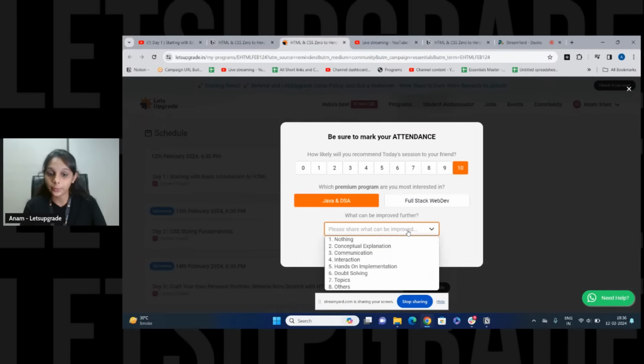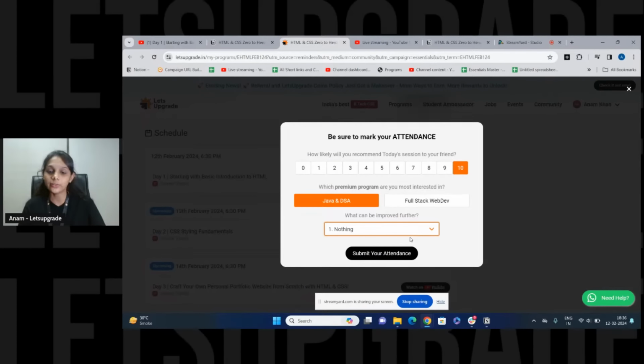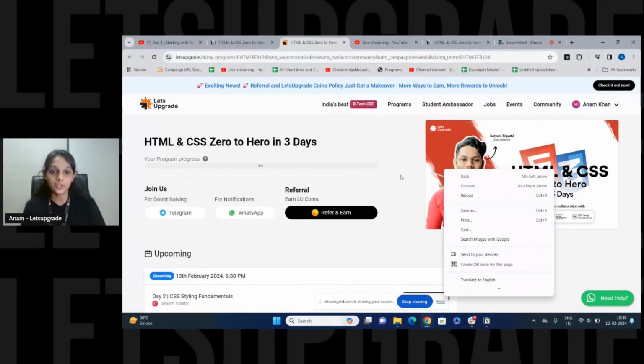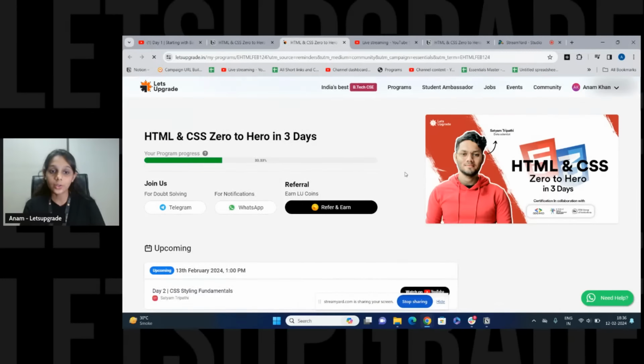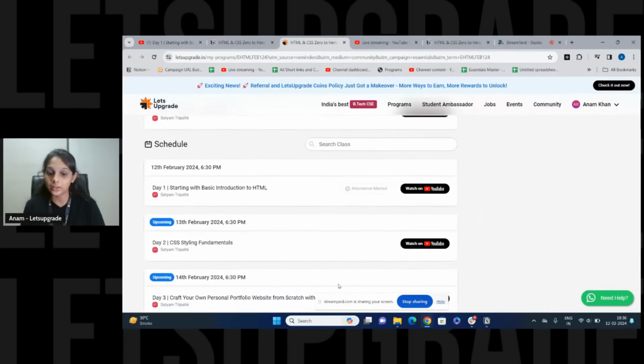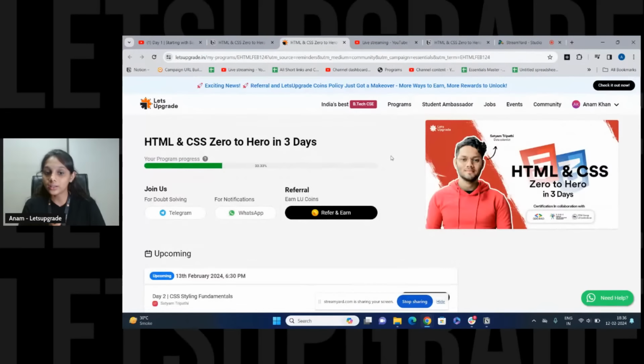And also we have the feedback option. If you have any feedback for us, anything positive, negative, whatever you think about us, just let us know in the box. Then submit your assignment. After submitting the assignment, just reload the page. Here you can see a progress bar. It will increase day by day as you mark your day 2 or day 3 attendance. Then for getting the certificate, after marking all the days' attendance, you can see the generate certificate option on day 3. You can download the certificate from here.